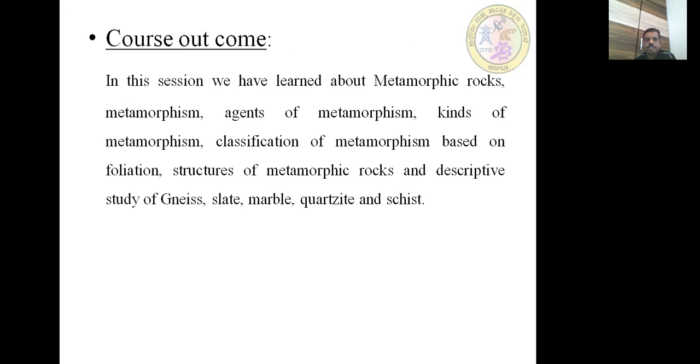So next, after the descriptive study of the rocks, coming to course outcome. In this session we have learned about metamorphic rocks, metamorphism, agents of metamorphism, kinds of metamorphism, classification of metamorphism based on the foliation, structure of metamorphic rocks, and descriptive study of gneiss, slate, marble, quartzite, and schist.